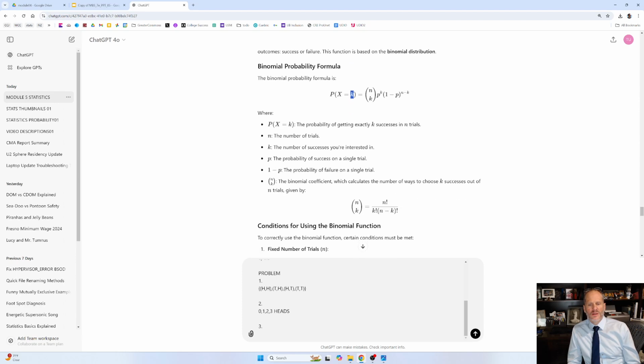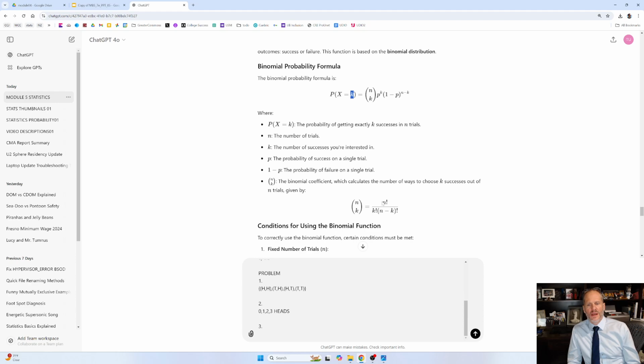So 3 choose 2 is 3 factorial, which is 6, over 2 factorial times 3 minus 2, which is 1. That's just going to be 1, and then 2 is going to be 2. So we have 6 over 2, 3. So we have 3 here, right? And then we're going to have p to the power of 2, where p is the probability of success, 0.5 to the power of 2.